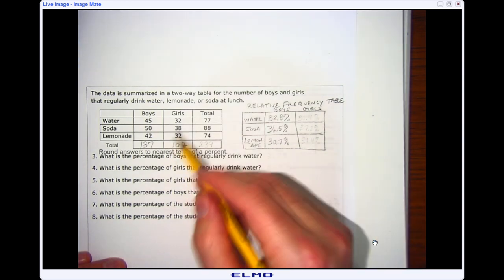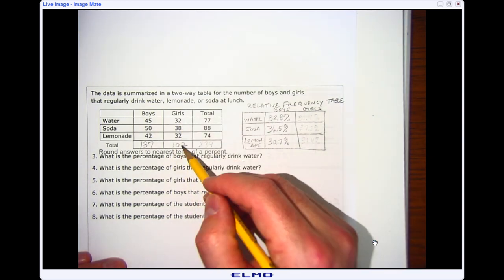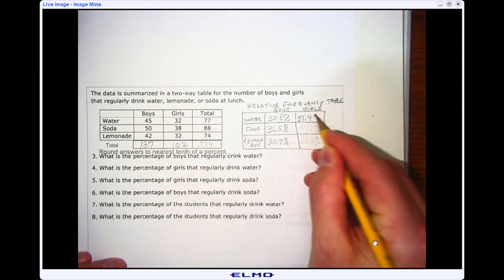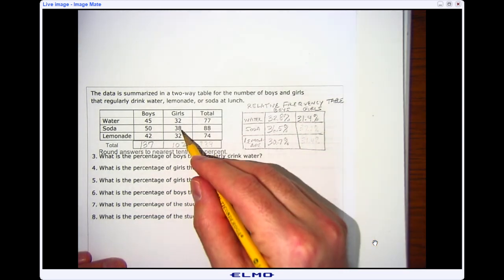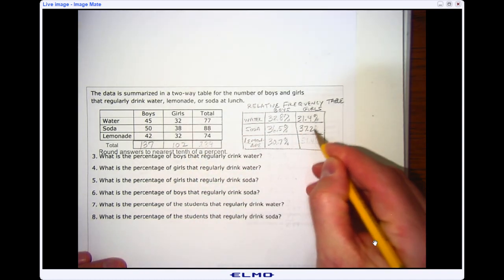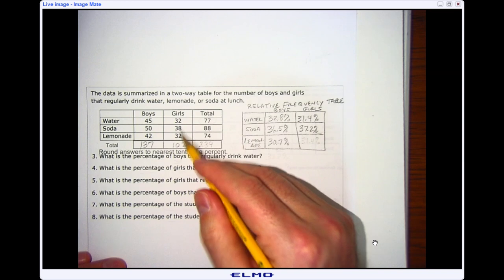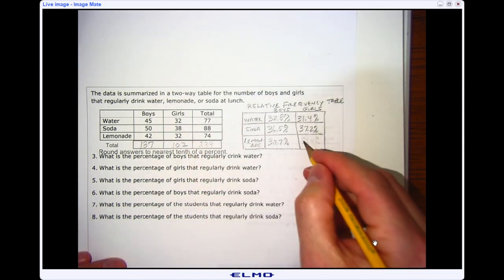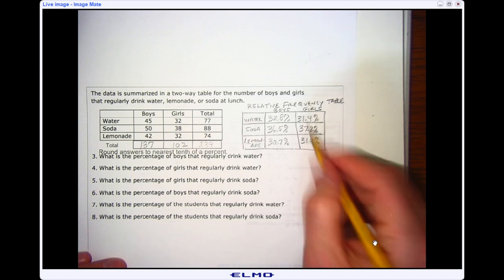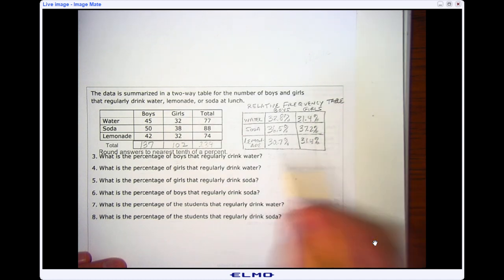I'm going to do the same thing for girls. If I do 32 divided by 102, I'm going to get 31.4%. 38 divided by 102 is about 37.2%. And then again, 32 divided by 102 would also be 31.4%. When I add this all up, I get 100%.